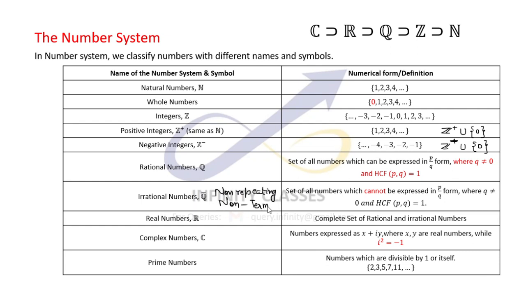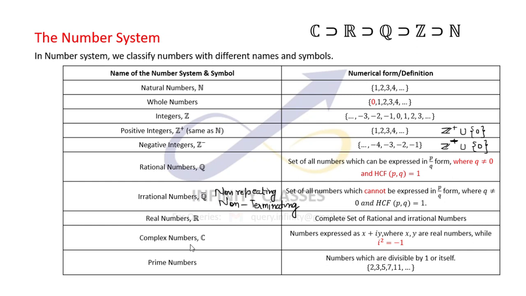Okay. Then comes the set of real numbers. The complete set of rational and irrational numbers forms the real numbers. Complex number is a topic in itself, and it's a lot newer concept. And when I say new, it all came in the last millennium.